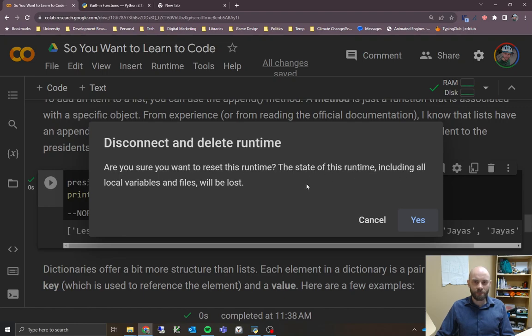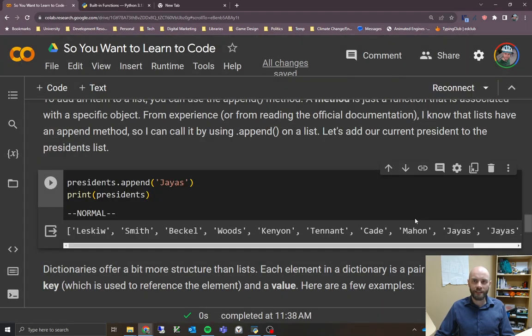It's just going to say it's deleting the runtime, so we'll say yes, it's getting rid of that computer that was in the background. And so I just want to highlight the fact that any variables that we'd stored in that computer are now gone, right? That computer is no longer accessible to us. If we click on reconnect, we're getting a brand new computer that doesn't have any memory of the other stuff. So we still have all of our code available here to us, right? Nothing's changed here. This hasn't been deleted, but the variables are gone.